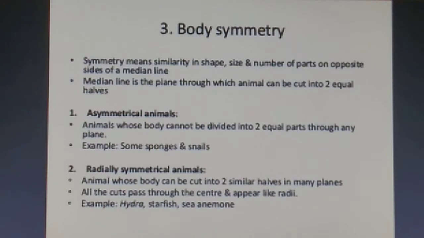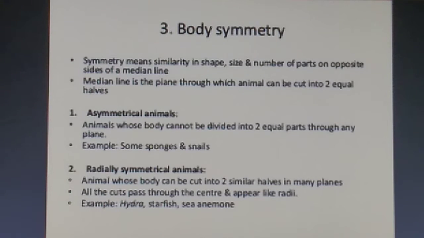Now third one we have is the body symmetry. Symmetry means, students, similarity in shape, size and number of parts on opposite sides of a median line. Now median line is the plane through which an animal can be cut into 2 equal halves. Now the body symmetry can be asymmetrical also. And what is asymmetrical? Animals whose body cannot be divided into 2 equal parts through any plane. For example, sponges, snails, fine. So we can say that these are the asymmetrical animals.